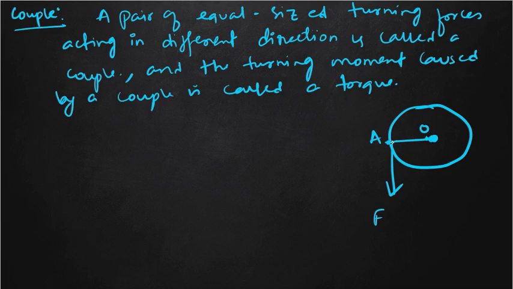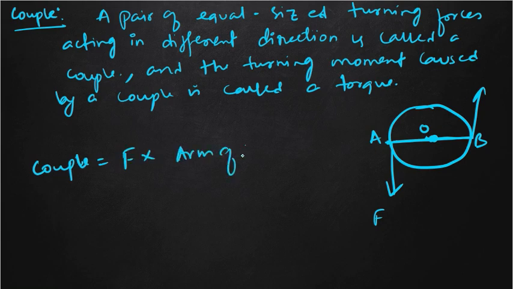If we multiply it by 2, our total distance will be this, so AB will be our arm of couple. The formula for couple will be force into arm of couple. From the figure, our arm of couple is AB, and OA will be the perpendicular distance.